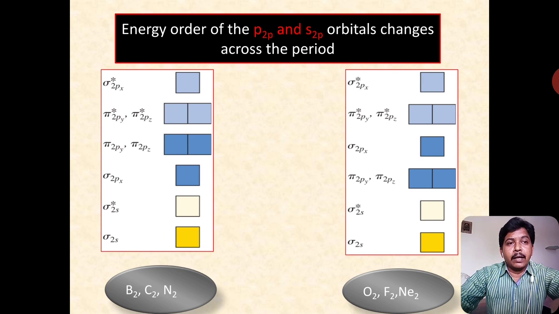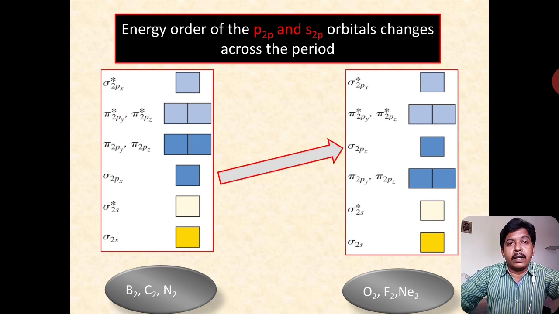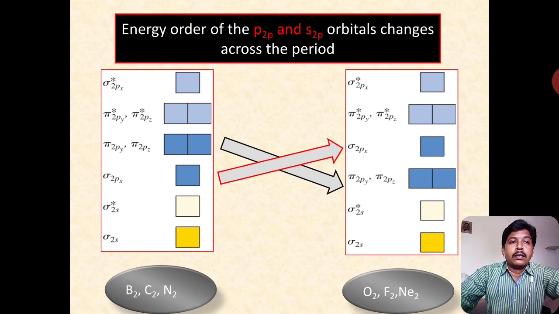Here, by considering both, the energy levels change slightly. See how they change. The energy levels of sigma 2px and pi 2py, pi 2pz for nitrogen and lower molecules are changed for oxygen and higher molecules. See, both levels have changed between the molecules like nitrogen and below and oxygen and above. So it is a good reminder.